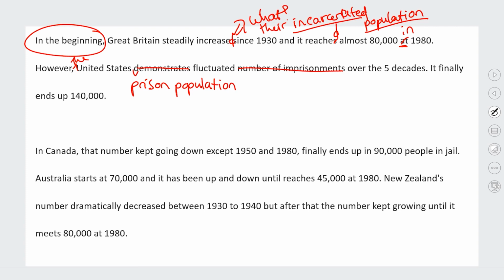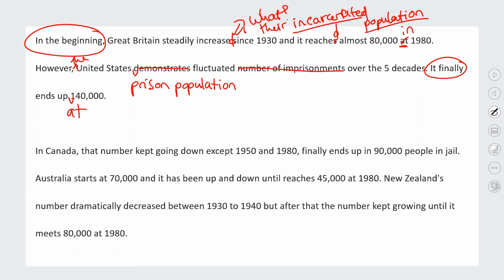You want to be very clear in task 1. It's better to be clear and direct and simple than try and be confusing. However, the United States' prison population fluctuated over the 5 decades. Okay, that would be a much clearer and easy to understand part of your overview. It finally ends up at 140,000. Okay, so I do like how we've got a sort of nice linking word there, so I did like that.